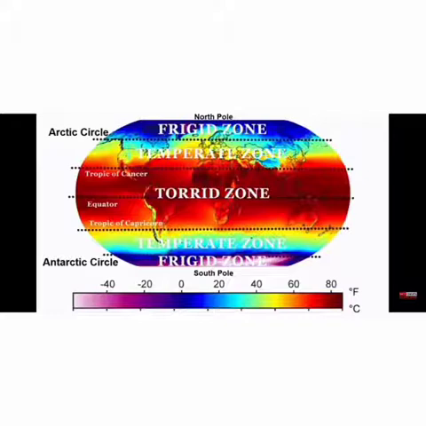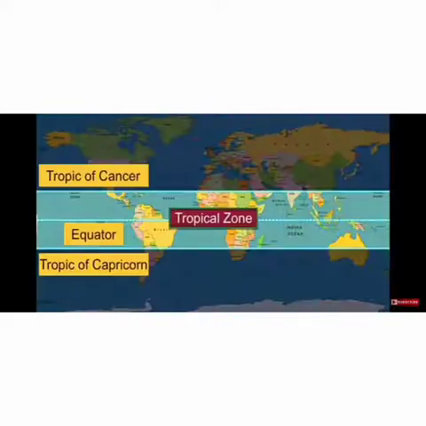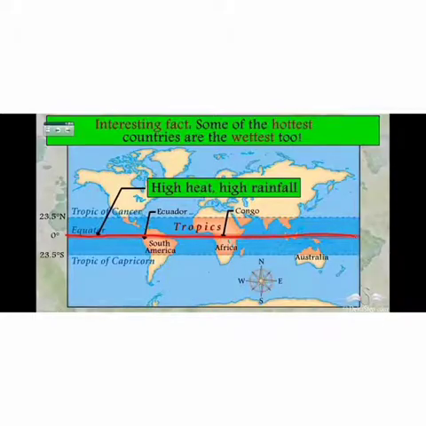The first is the tropics. See children, the tropics is known as the torrid zone. This is also known as the equatorial zone because it is close to the equator. This zone is the center of the earth and close to the sun and gets vertical sun rays. This makes the area the hottest zone on our earth, and throughout the year it gets direct sun heat. That's why this is a very hot and humid area.